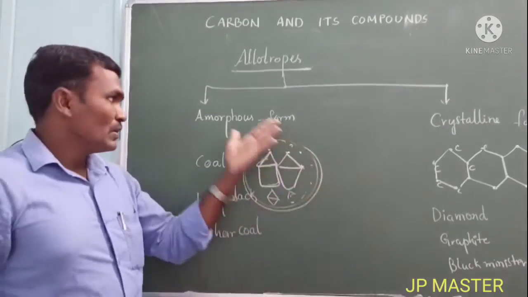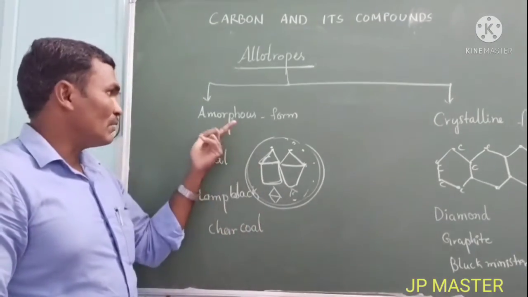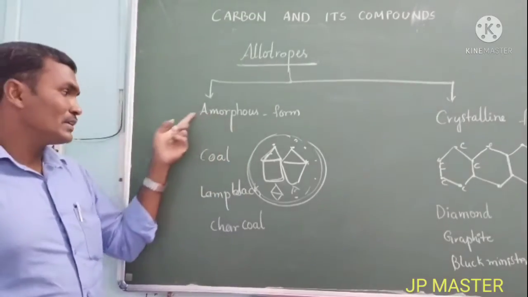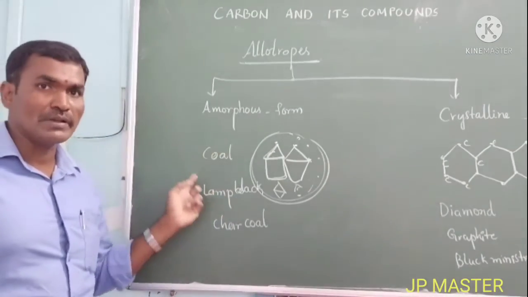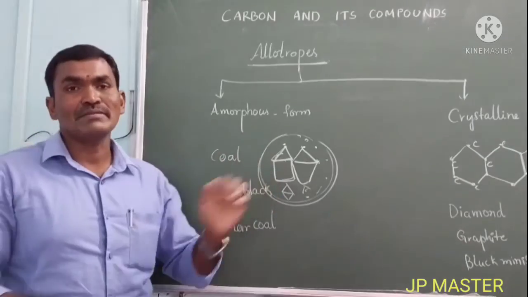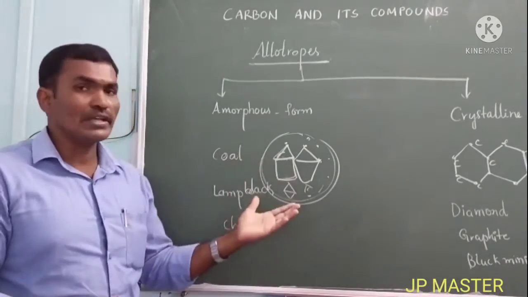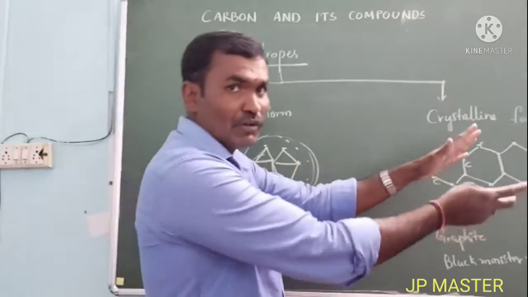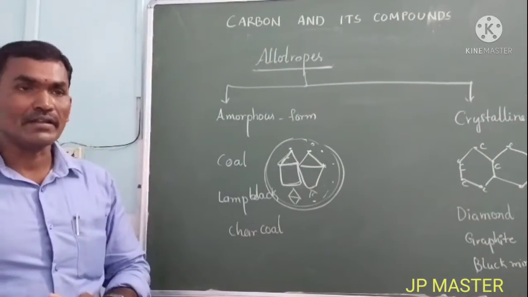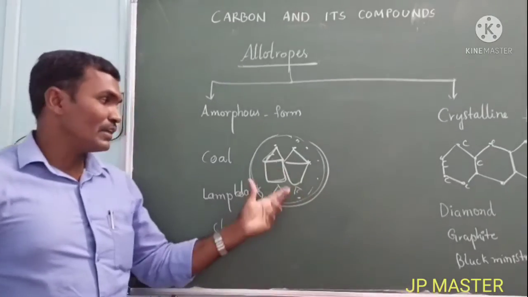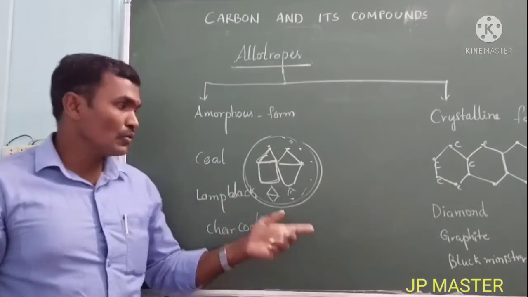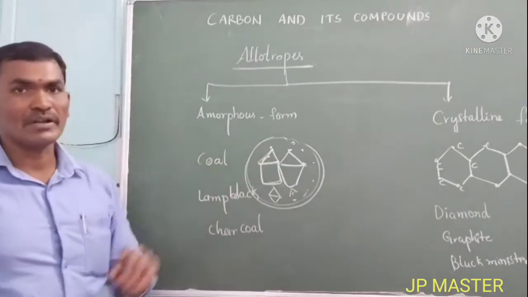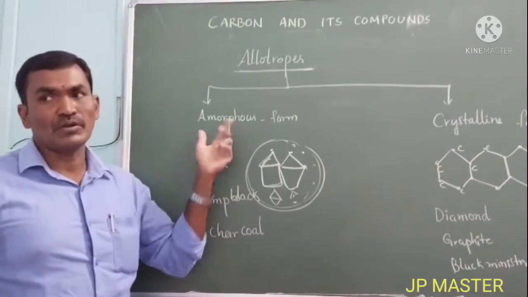Carbon allotropes are of 2 types, mainly amorphous form and crystalline. In the amorphous form, it is also a carbon compound, but the carbon atoms are arranged in an unsystematic manner. They will not follow a particular geometrical form. Not completely triangle form, not square, quadrilateral, pentagon or hexagon. They do not follow a particular structure. So this kind of arrangement of carbon atoms is known as the amorphous form of allotropes.